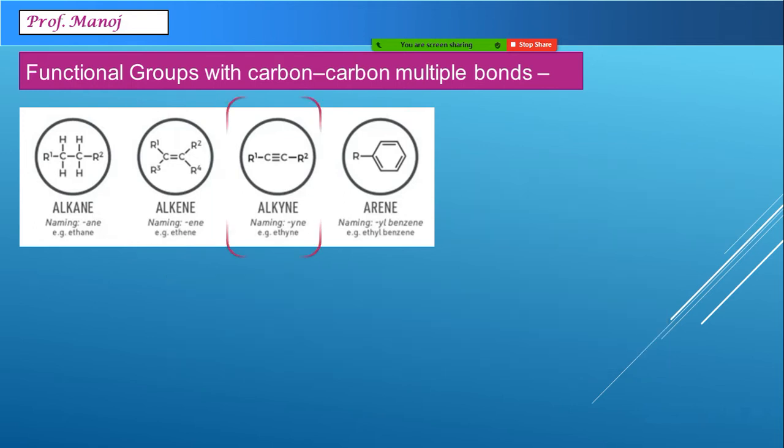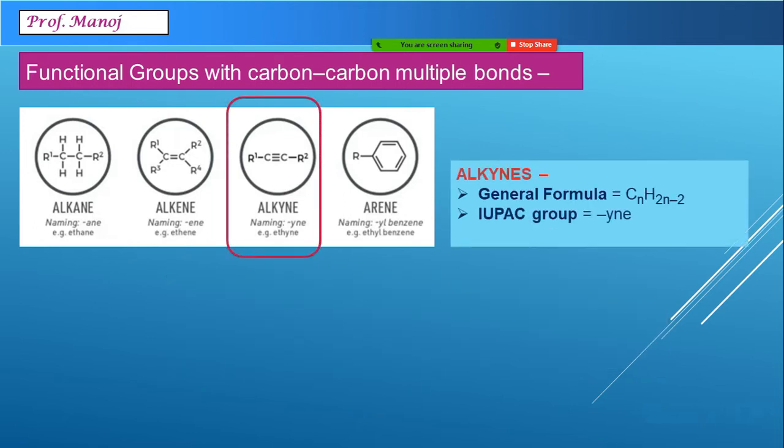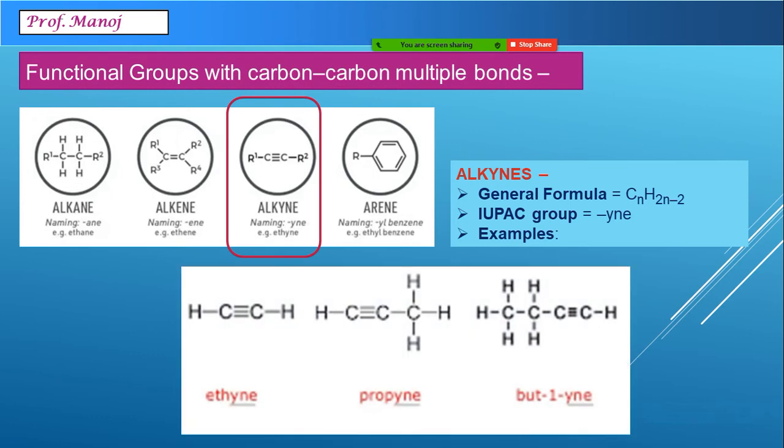After double bond, the next functional group is triple bond alkyne with a general formula CnH2n-2. You can see in the name also, the name ends with yne, that is ethyne, propyne, butyne, and so on.